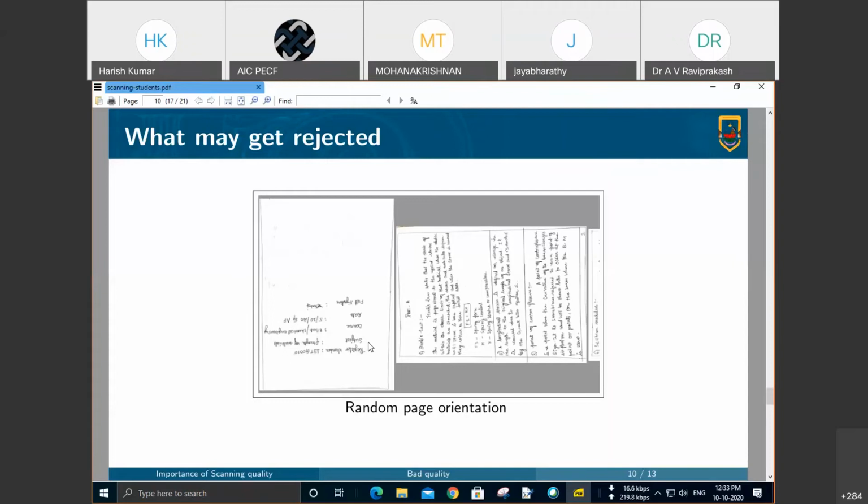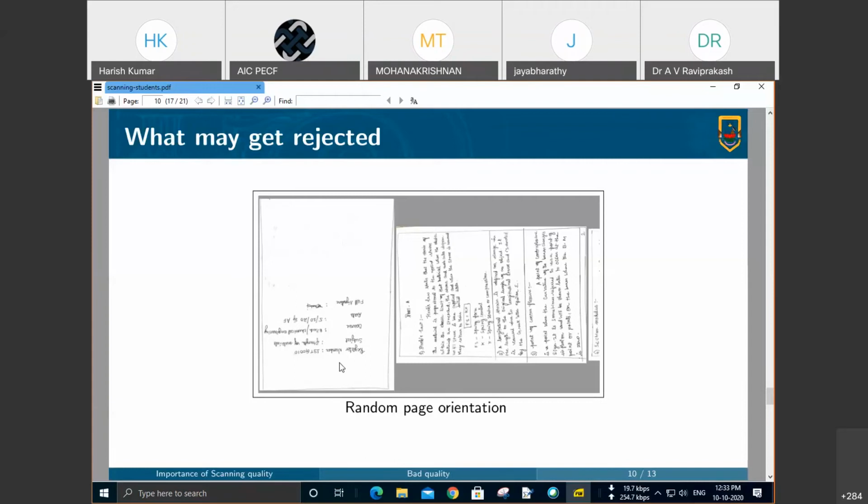We should be careful to see that in each scan, the orientation is the same. The orientation can be changed once you finish scanning. While doing the final check, if you see that some photo has a different orientation, it can be opened in that scanning app. In many scanning apps I have seen, there is a provision to change the orientation appropriately. So change the orientation consistently, and make every page lie in portrait mode. This is portrait mode.